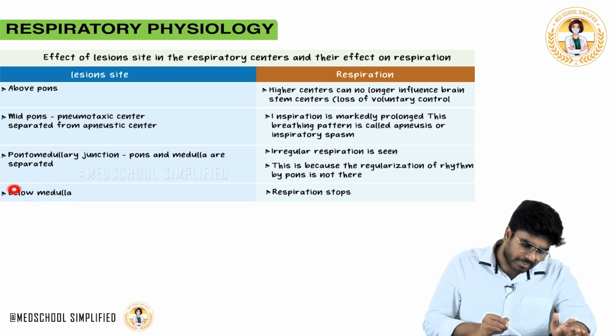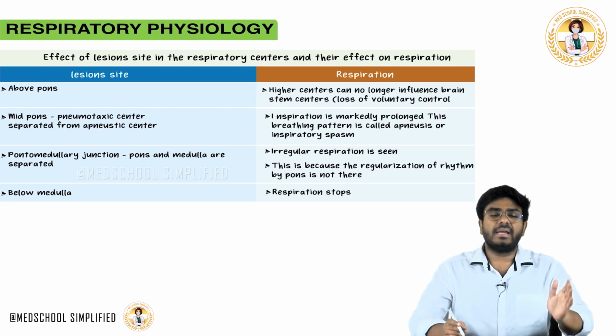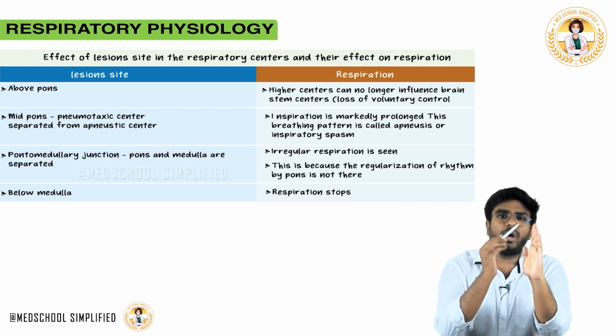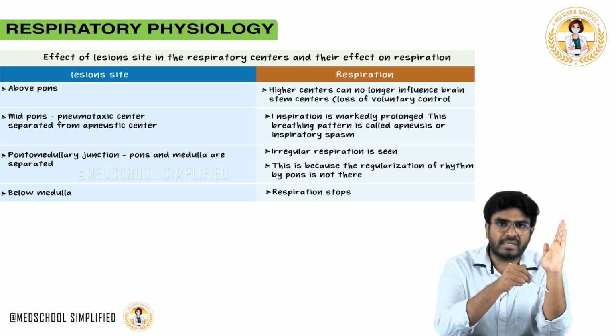Now, if there is a lesion below the medulla, what happens to respiration? Please concentrate, guys. In the pons, 2 centers are there. In the medulla, 3 centers are there. One important center is the BG complex. Now, the BG complex cannot activate the phrenic nerve.